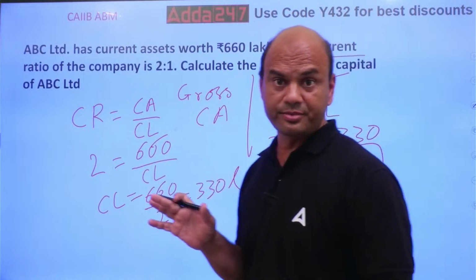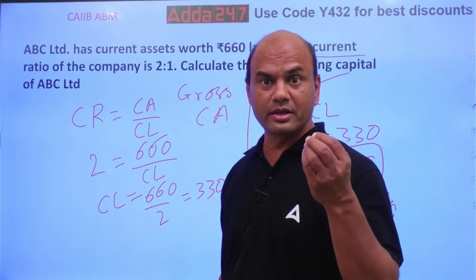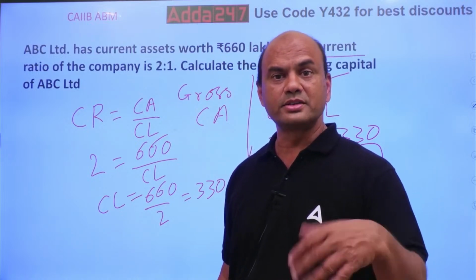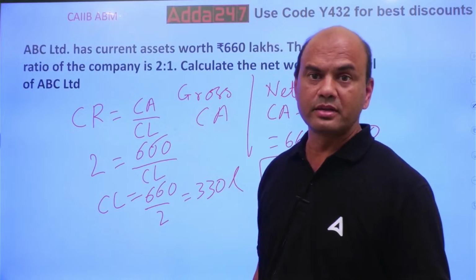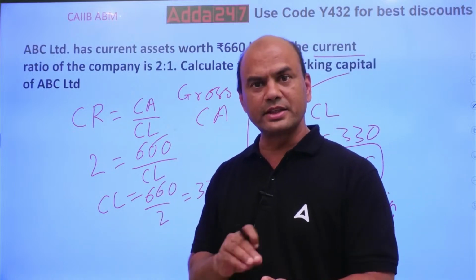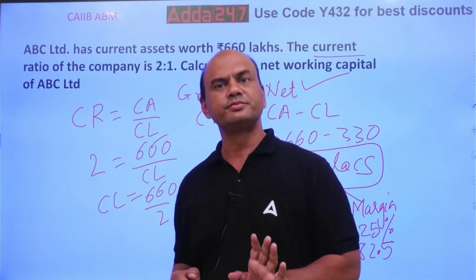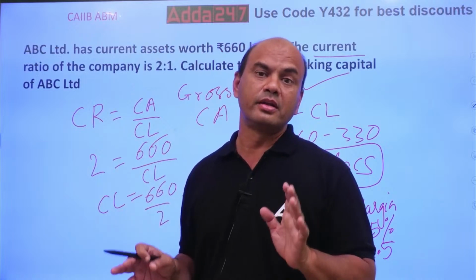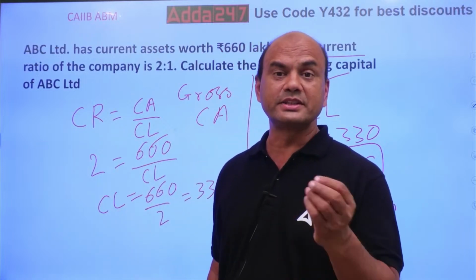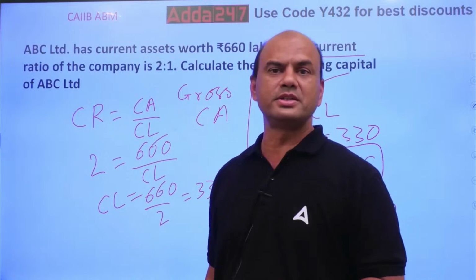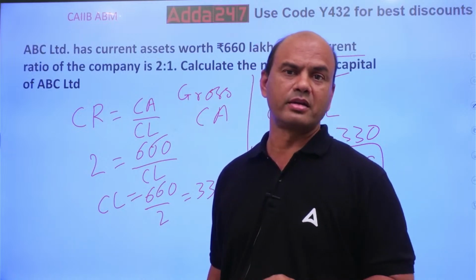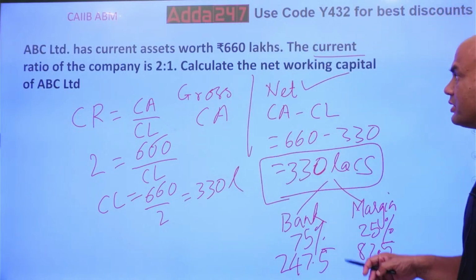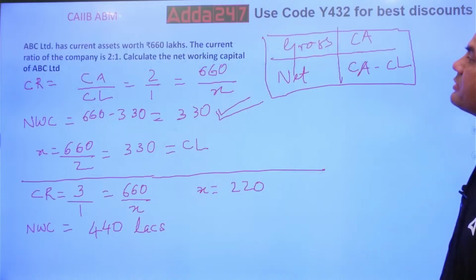In the exam, don't try to do the calculations by thinking. If you get something like 14 into 13, 14 into 8, or 12 into 16, use the calculator immediately. Our brains are so engrossed in that paper that even simple calculations like 64 plus 37 you can't do immediately, and you will make some error. So use the calculator. Now you have got the answer, the net working capital.